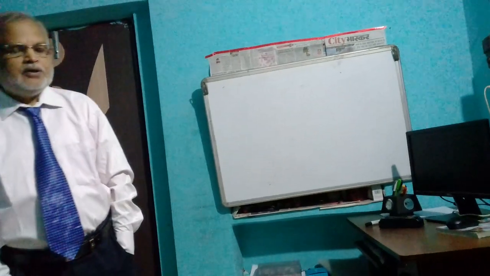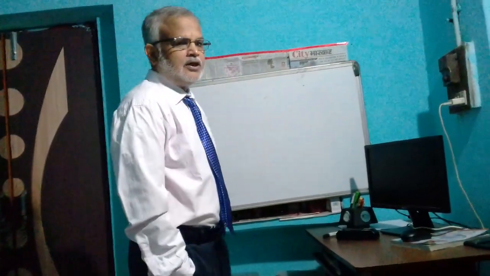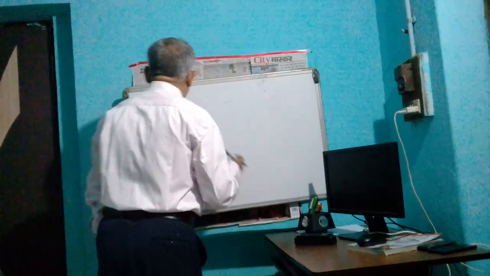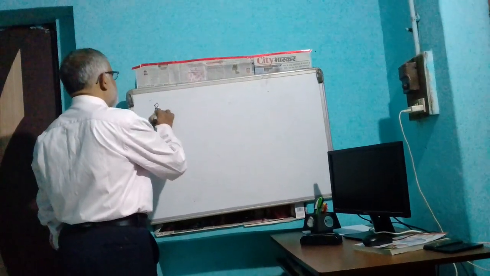In the previous lecture, I have explained how to recognize the charge. Today I will explain how the charges can be produced. The first method to produce the charge, that is electrification, is by friction.